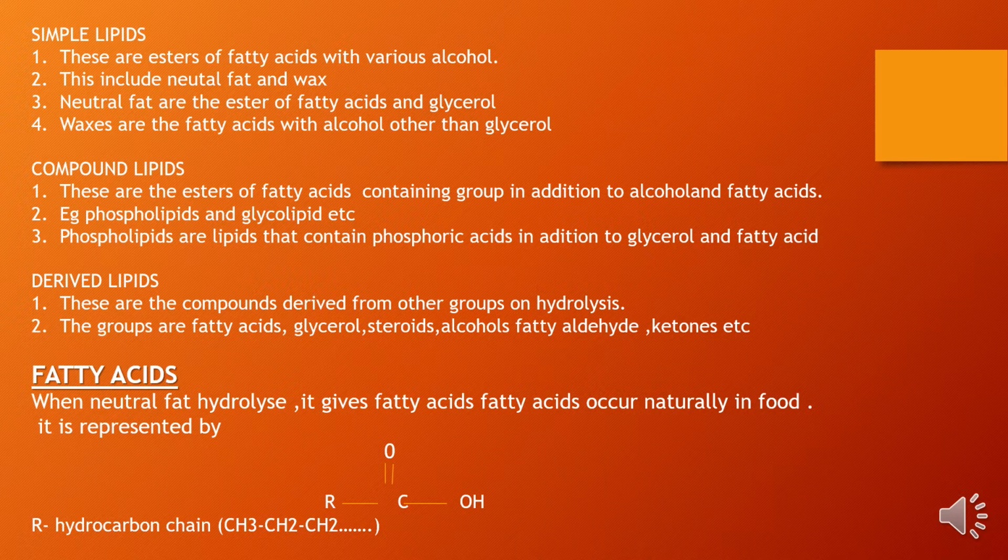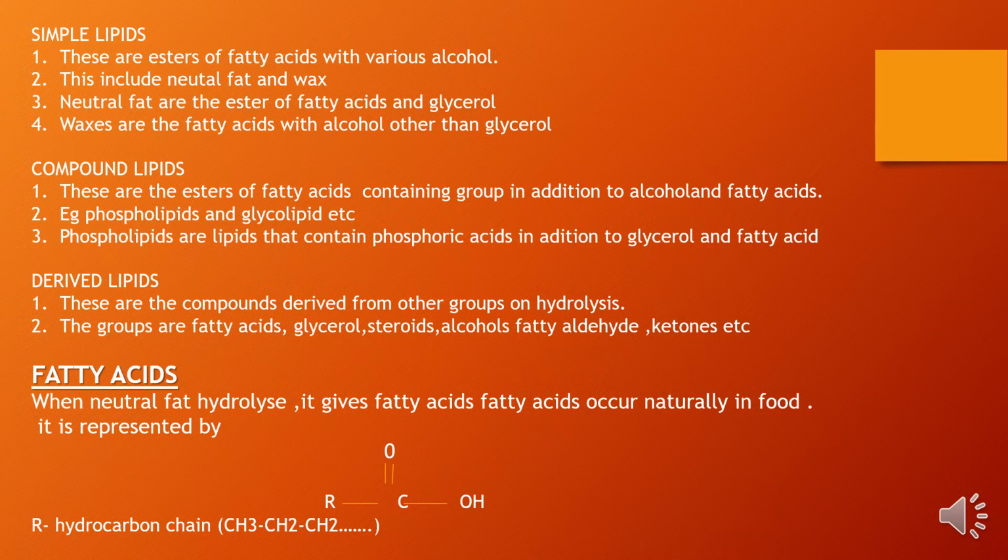Next is compound lipids. What are compound lipids? These are the esters of fatty acids containing a group in addition to alcohol and fatty acid. So they are the ester of fatty acid, they have alcohol, they have fatty acids, but they have an additional group. For example, phospholipid contains phosphoric acid in addition to glycerol and fatty acid, and glycolipid contains glycol.